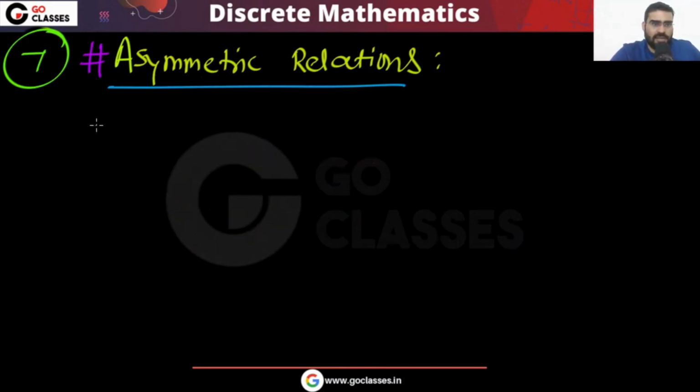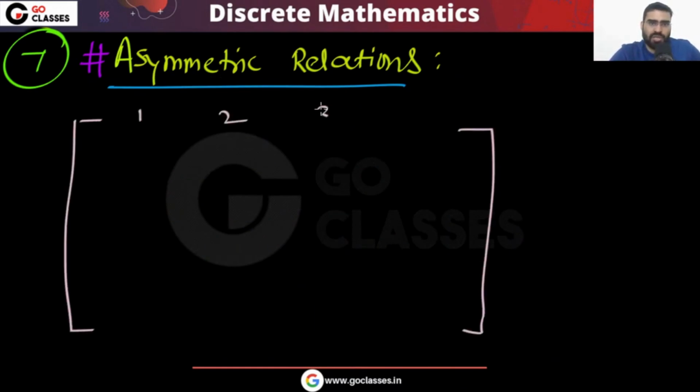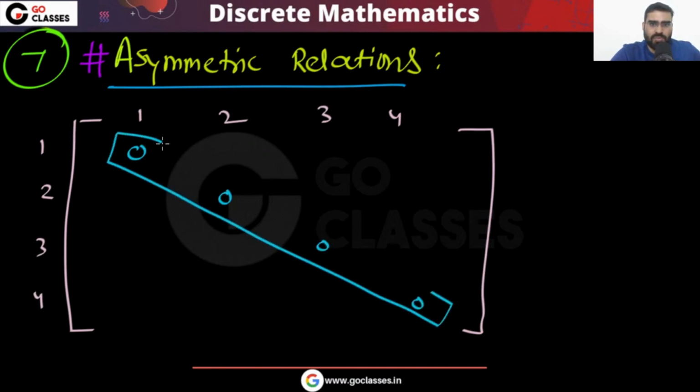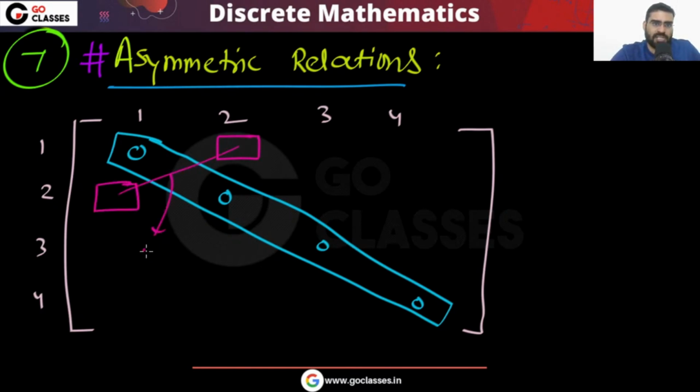I am saying that basically this will happen: when you have 1, 2, 3, 4 along both axes, all the diagonal will be 0. This diagonal is going to be 0. And after this diagonal, I can simply say that this combination will have 3 choices. This combination will have total 3 choices.